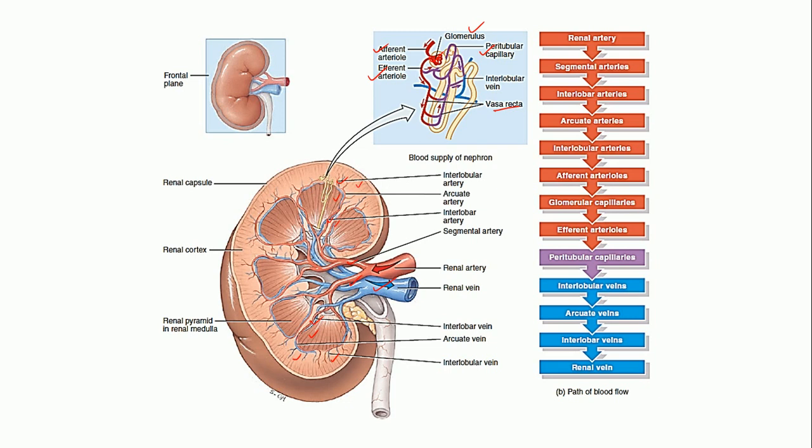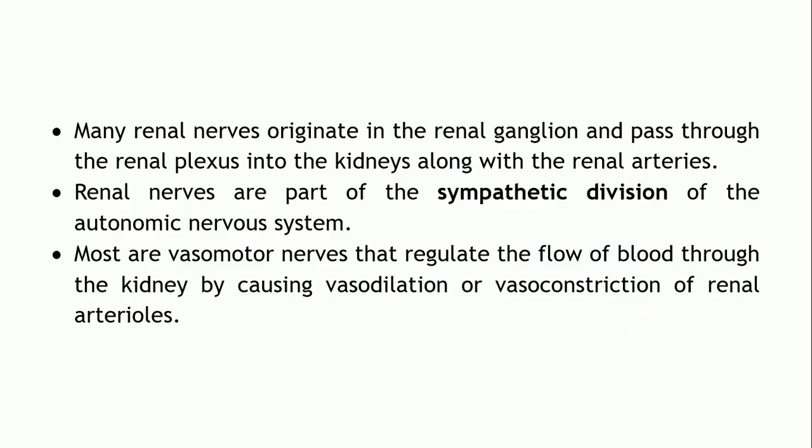So, this is the blood supply to the kidney, and now coming to the nervous supply to the kidney. Usually the renal nerves originate from the renal ganglion and pass into the kidneys along with the renal arteries through the hilum.